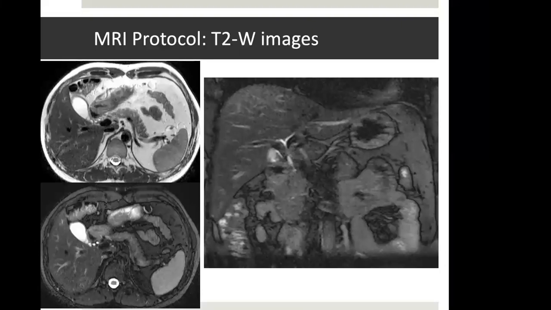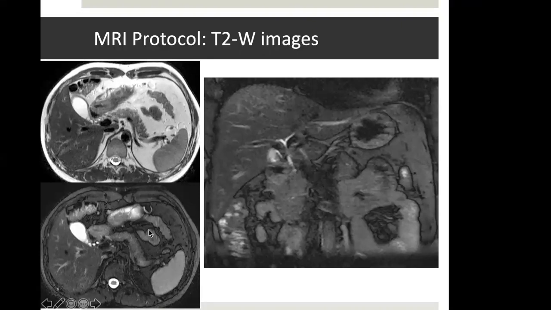Now, T2 weighted images are actually the most useful images in abdominal MR. On T2 weighted images, we are all familiar that fluid is bright and fat is also bright. Most of the lesions contain a relatively higher amount of fluid. So most pathologies are bright, whether it is a cyst or abscess or tumor, they are all edematous tissue. And the liver is relatively darker than the spleen. So liver parenchyma is not very bright, and against this darker liver parenchyma, the abnormalities stand out very nicely even on plain T2 weighted images.